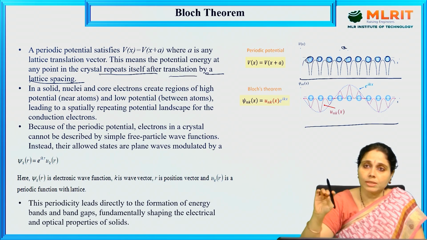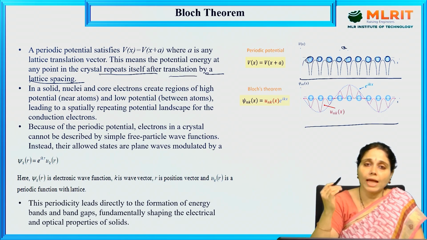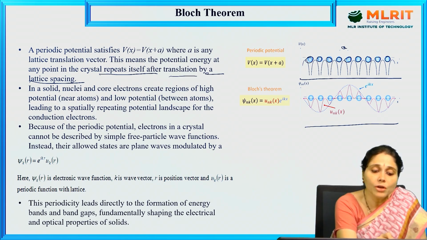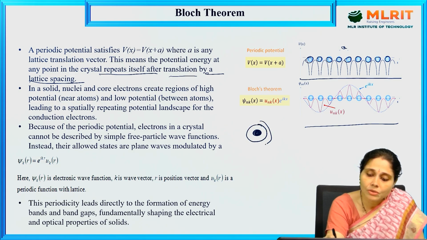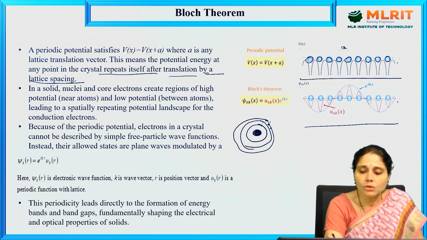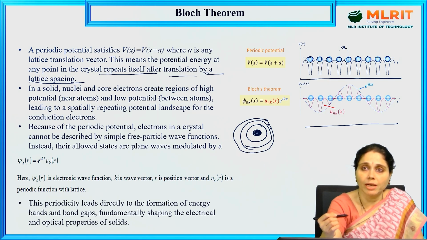Okay, so if we consider a solid, suppose the solid has a number of electrons, right? So nuclei and core electrons, what happens here? At the center there will be the nuclei, and we have so many electrons revolving in particular orbitals. These are all things we know. Okay, so these electrons, what happens? Core electrons create regions of high potential near atoms.